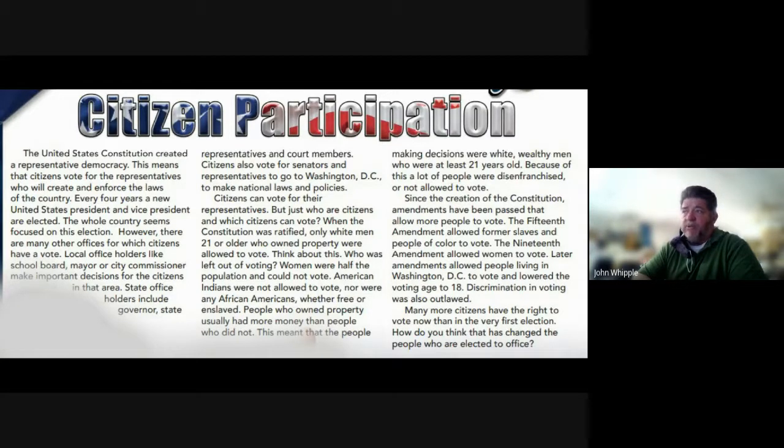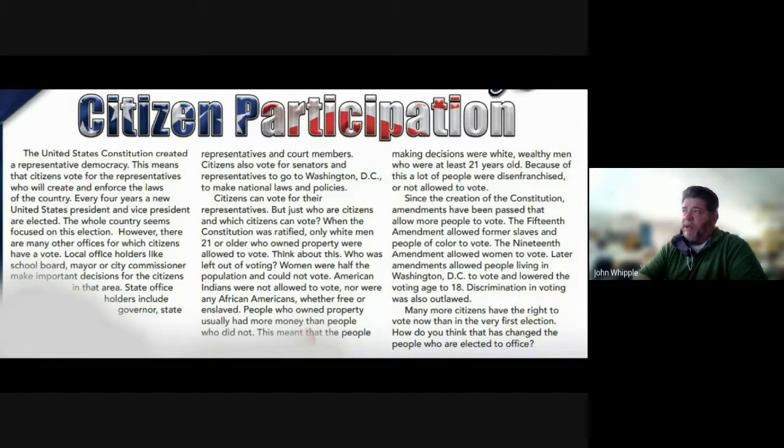American Indians were not allowed to vote, nor were any African Americans, whether free or enslaved, which isn't quite true. Some states allowed African Americans to vote. People who owned property usually had more money than people who did not. This meant that people making decisions were white, wealthy men who were at least 21 years old. Because of this, a lot of people were disenfranchised, which means they were not allowed to vote.